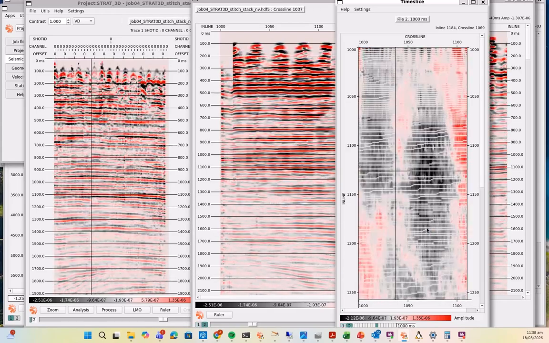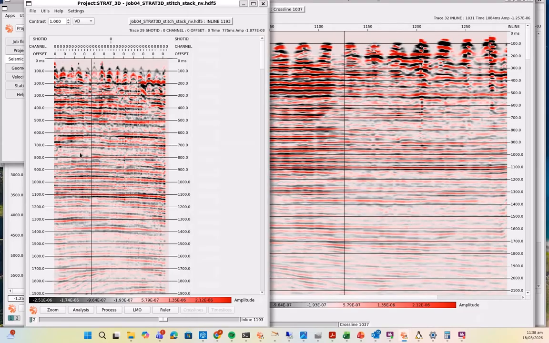What you might find with larger data sets or larger stack volumes is if the size of the volume exceeds the amount of RAM you have available on the machine, you will be asked to select an inline increment to display. So we'll try and manage your data set quite effectively. So that's one of the key additional parts of the viewer this time round.